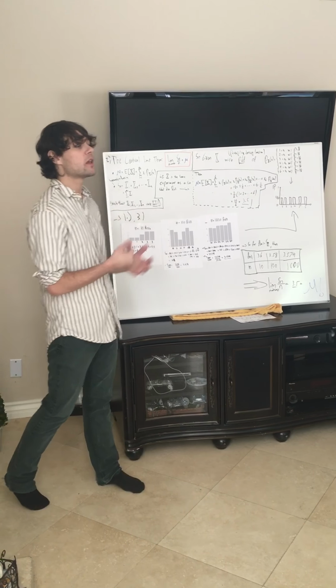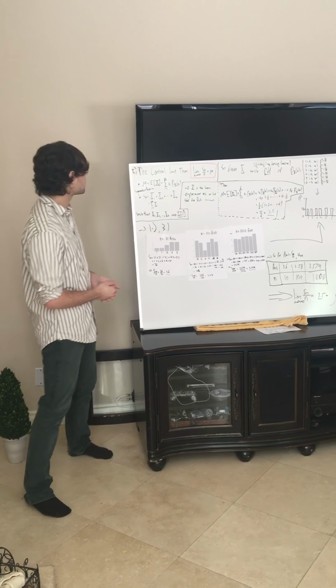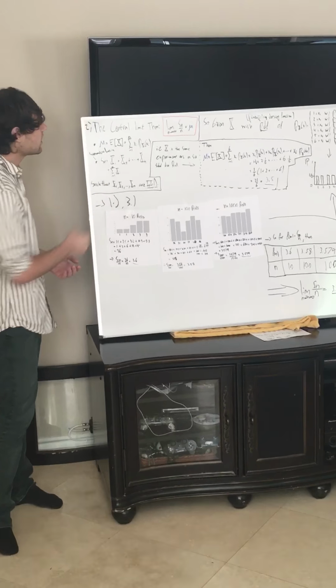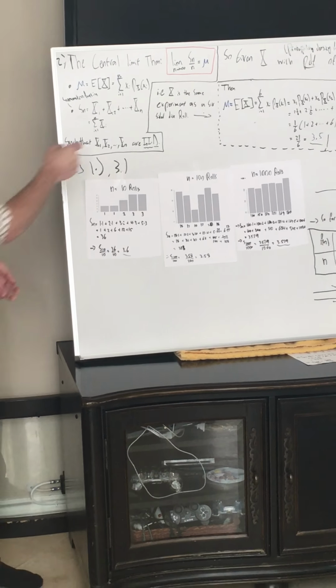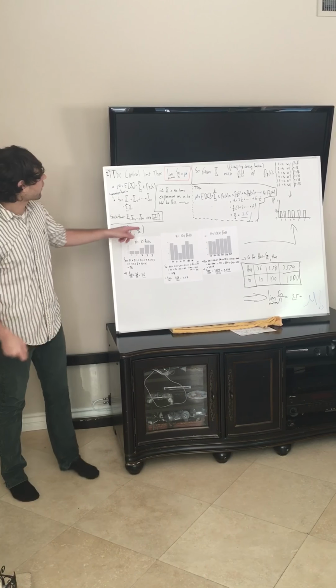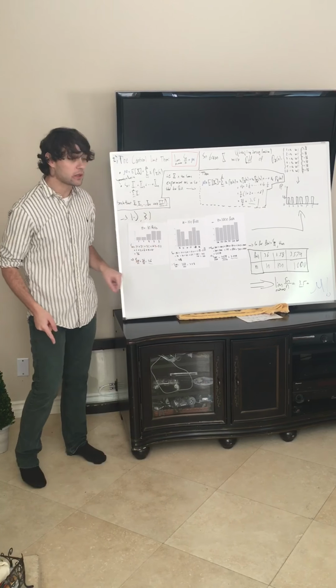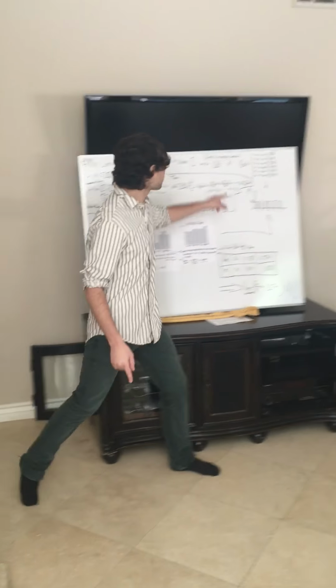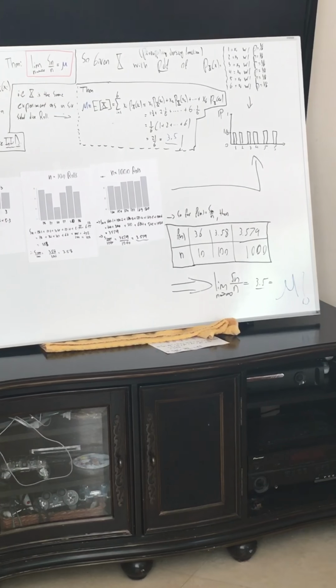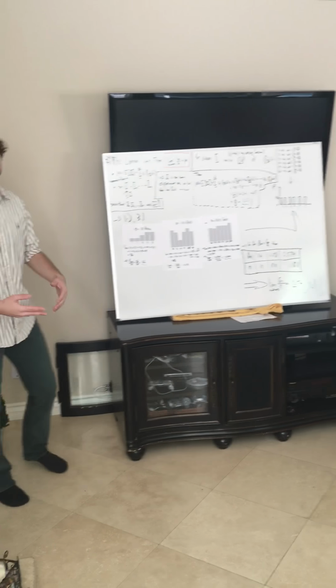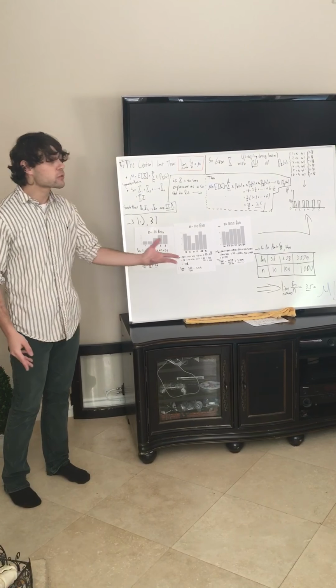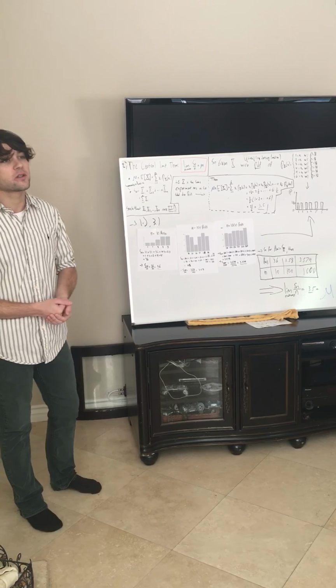So what the central limit theorem is trying to address is what happens if we have a whole bunch of copies of these same experiments. We have x1, x2, up to xn, such that they're identically distributed. They have the same distribution, in other words, the same probability density function, but they are independent from one another. In other words, the result of the first roll is not going to affect the result of the second roll.